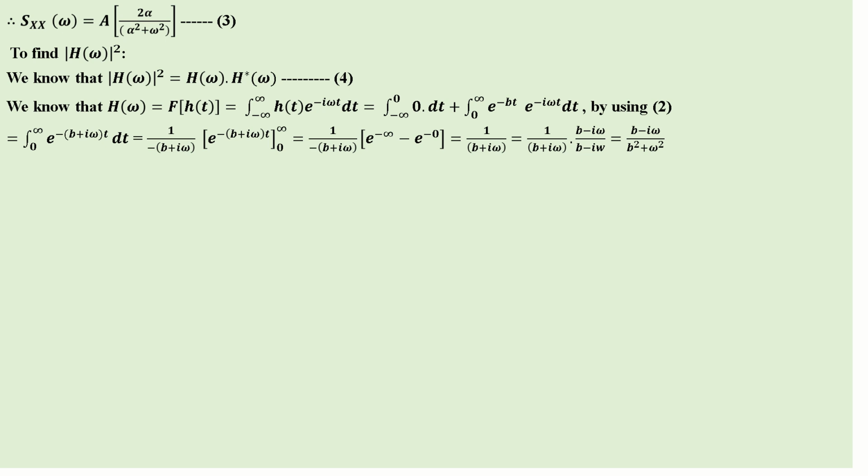Because the integral of e^(-ax) is e^(-ax)/(-a), and instead of a we have b + jω. Applying the upper and lower limits, e^(-∞) is 0 and e^(0) is 1. So minus into minus gives plus, and we get 1/(b + jω). Multiplying numerator and denominator by the conjugate of the denominator, b - jω, we get b - jω in the numerator. In the denominator, (b + jω)(b - jω), of the form (a + b)(a - b), again gives b² + ω².